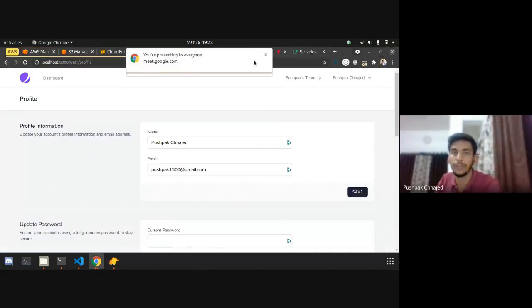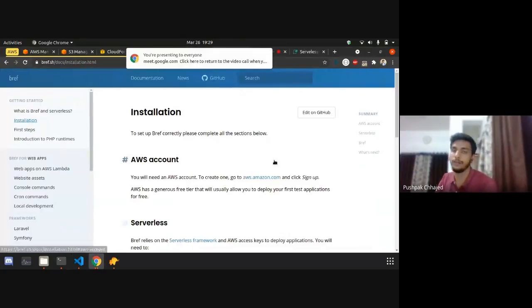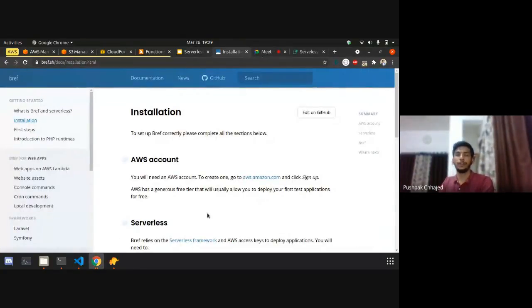If you need to use that, you need to create an AWS account, and for the first year you have the free tier, so you don't have to worry about the application if you are testing it out. So do check it out, guys. It's a really cool thing. You can try or test your application until a specific limit.